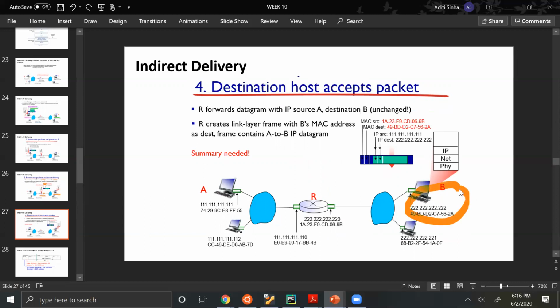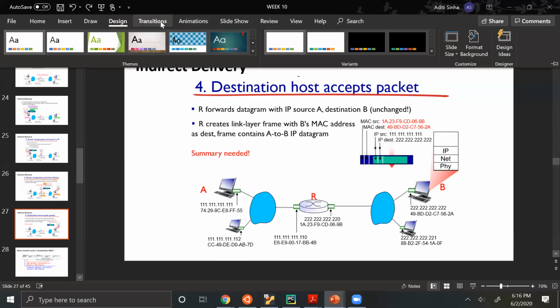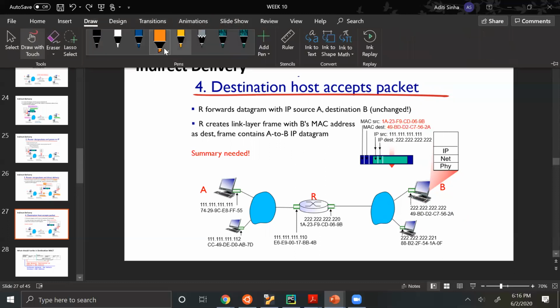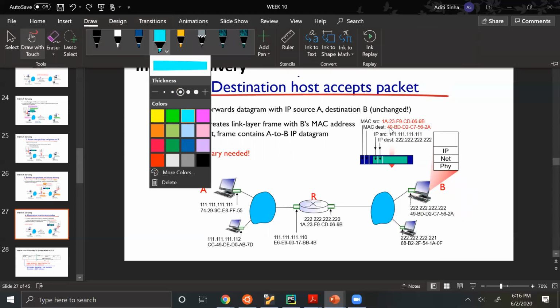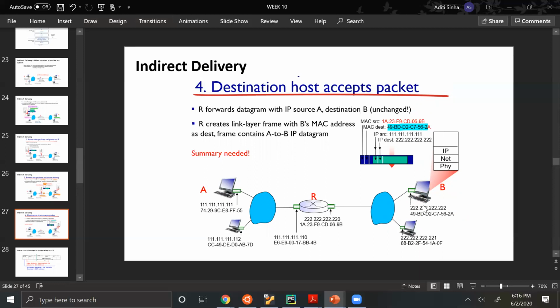And as I mentioned, the destination will accept this packet. So the destination, that is B's NIC, will look at the packet's destination MAC address. And if this destination MAC address matches B's NIC's MAC address, then only will this packet be decapsulated and sent to the IP layer inside B. If it doesn't match, then this packet will be discarded by this NIC. So the destination will accept the packet because you have written the correct source and destination addresses.